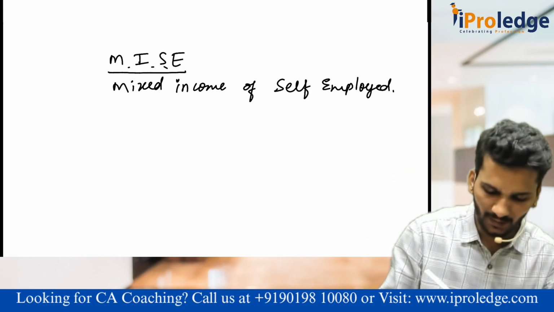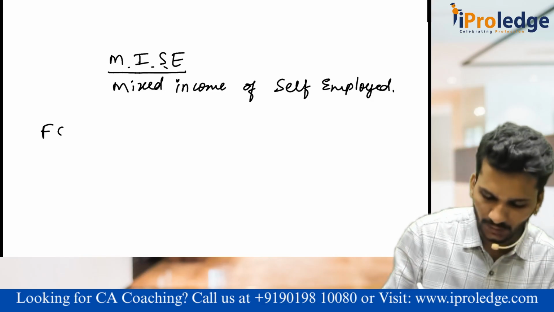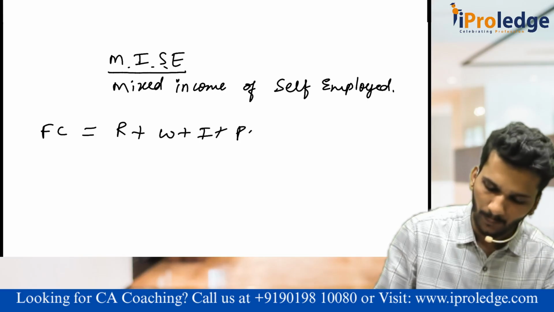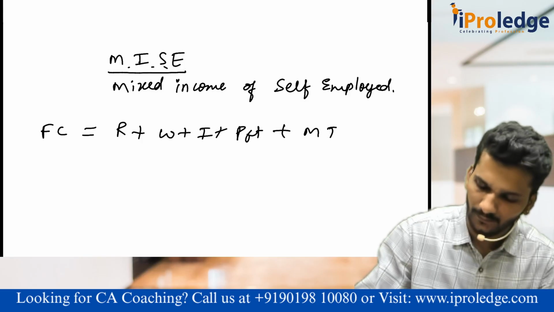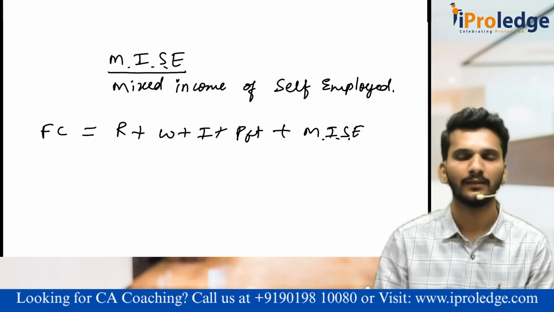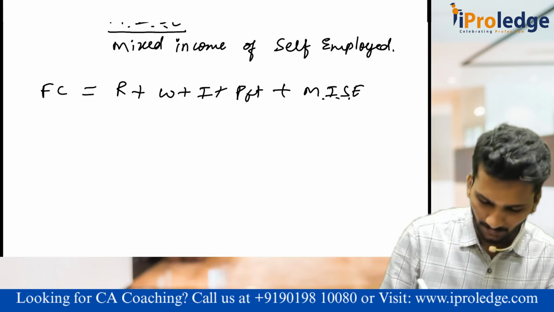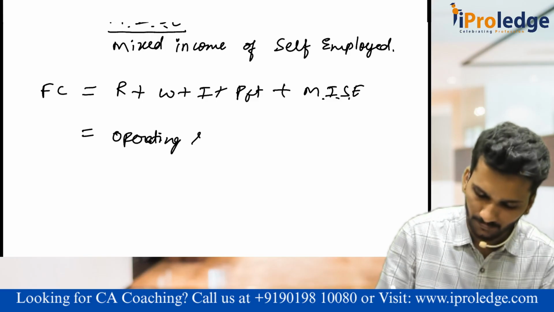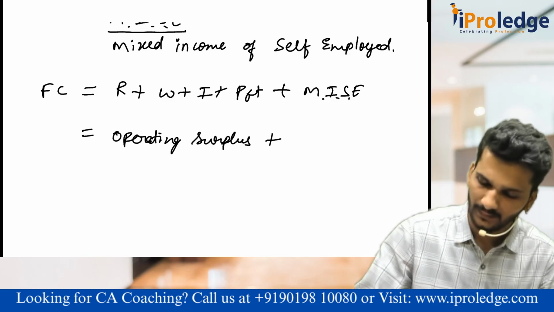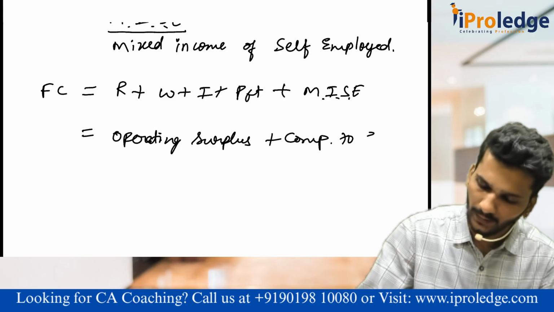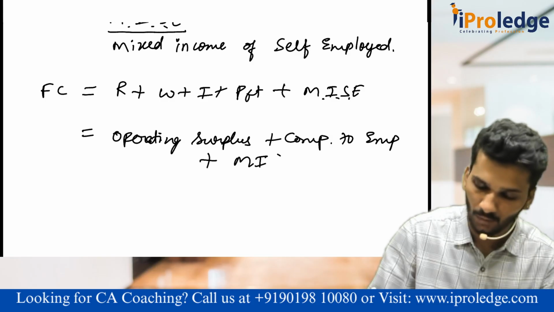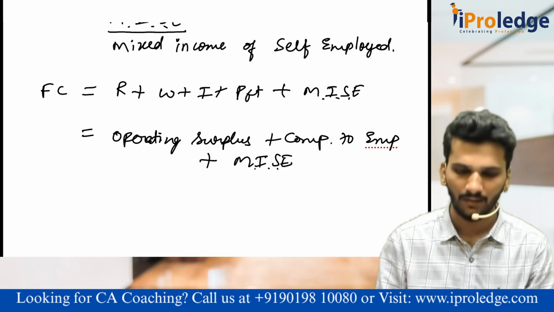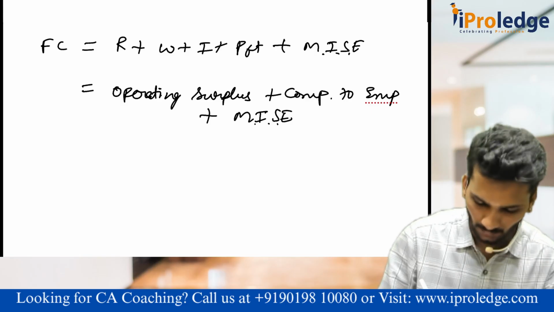Now, I am redefining and writing the final equation. The factor cost equals rent plus wages plus interest plus profit plus MICE, because this is also a part of it. Sir, can I again write it as operating surplus plus compensation to employees plus MICE? Oh, is it? Yes. This is what we entirely call factor cost, the cost of all the factors of production. Sir, what is market price?